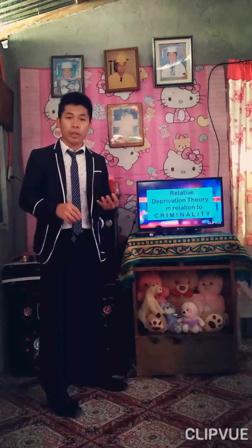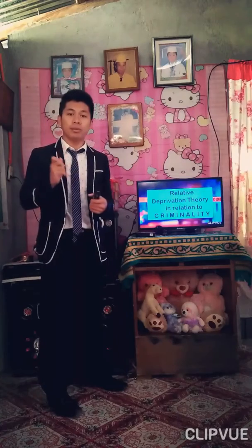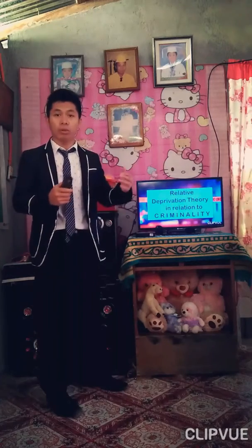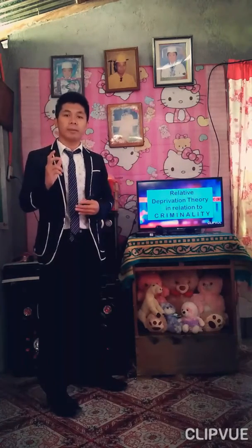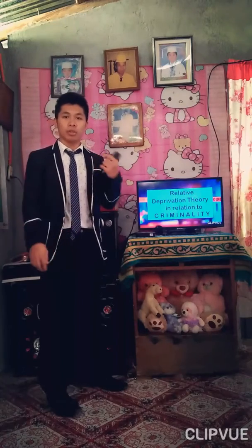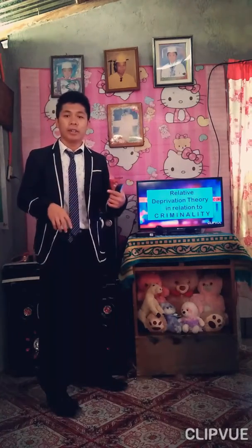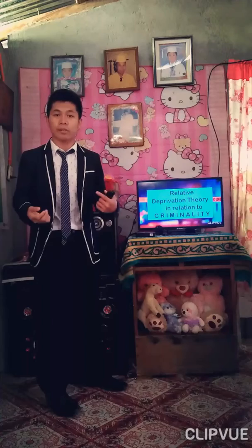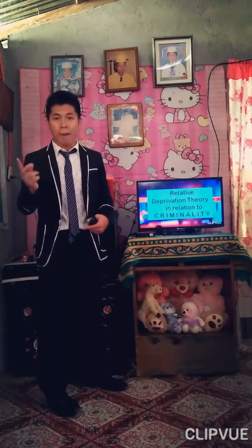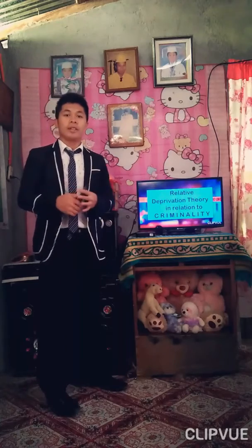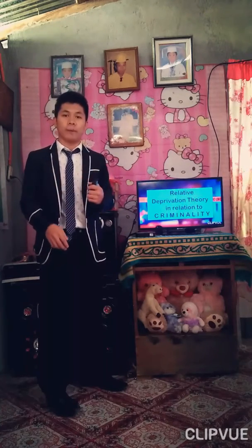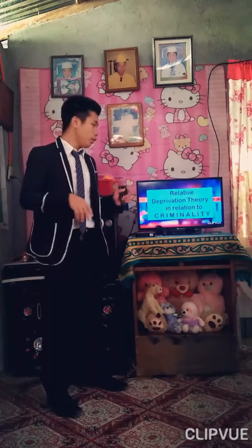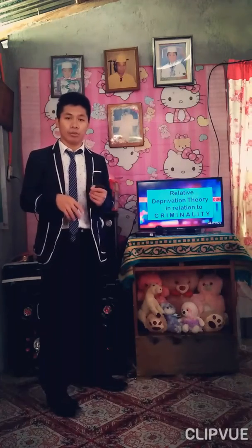So even though our way is bad or illegal, we will still do that because we want a change. So for us to avoid these kinds of wrongdoing, we should change our perception that life is a competition, that we should stop comparing ourselves to others and start to accept the fact that all of us have different strengths and weaknesses, that we should be contented with what we have, because always remember that a contented person is a happy person. So we should be contented for us to be happy. And that is the relative deprivation theory.